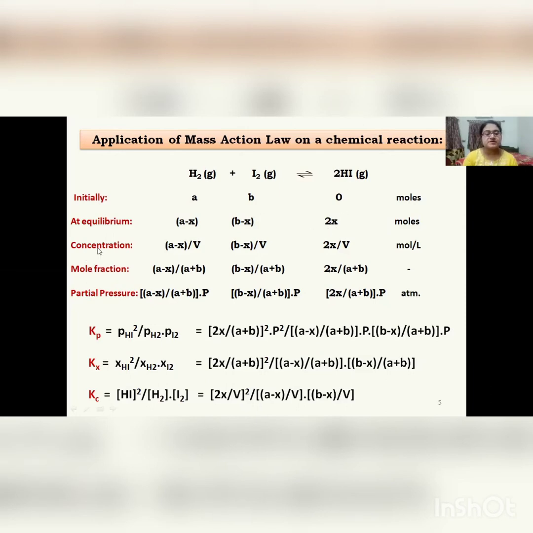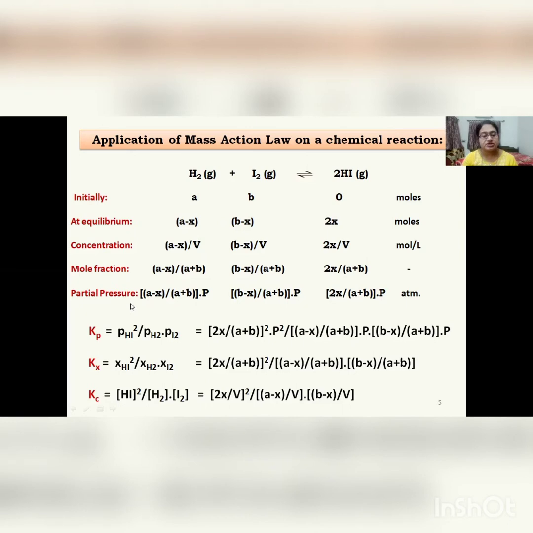If we express that in terms of concentration, considering V to be the vessel volume, the expressions are a minus x by V, b minus x by V, and 2x by V. In terms of mole fraction, it is the mole number of that constituent divided by the total number of moles at equilibrium. Here, for H2, it is a minus x divided by the total, that is a minus x plus b minus x plus 2x, and this total comes out to be a plus b. Similarly, mole fractions have been written for all the components.